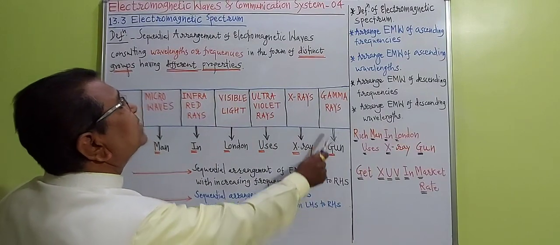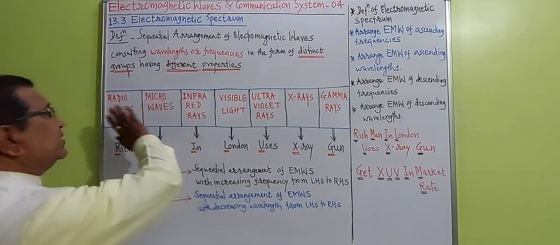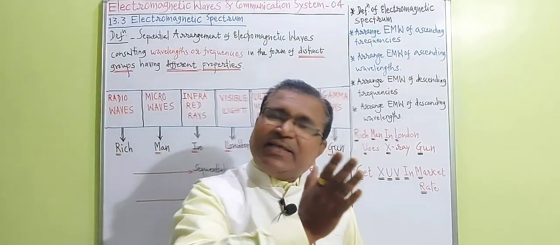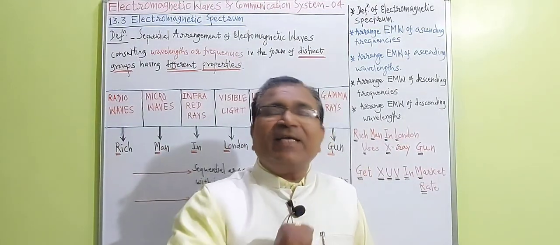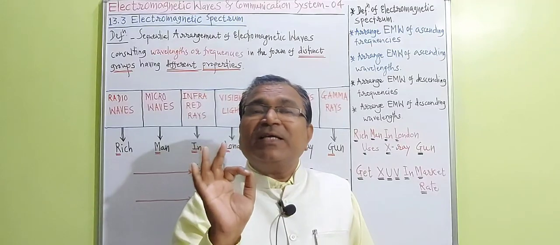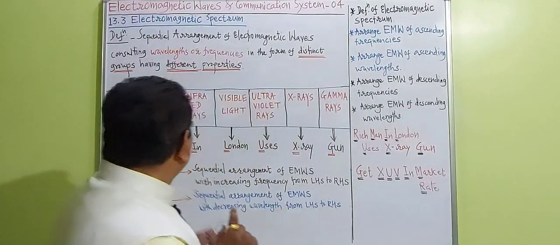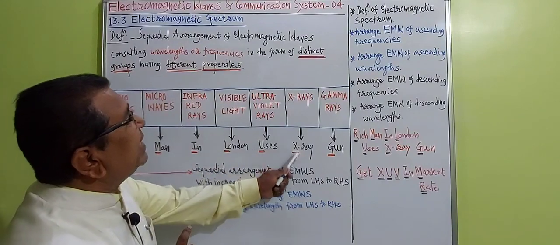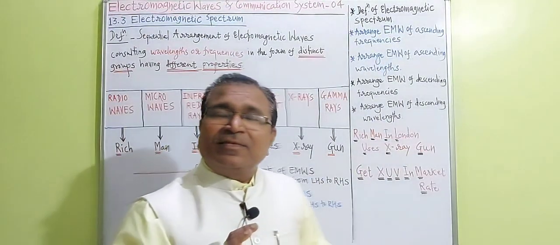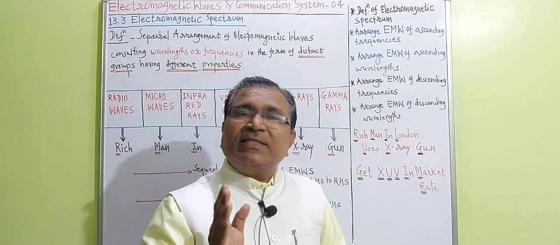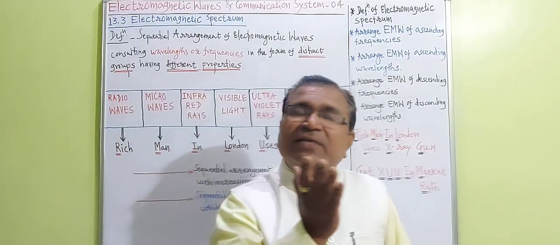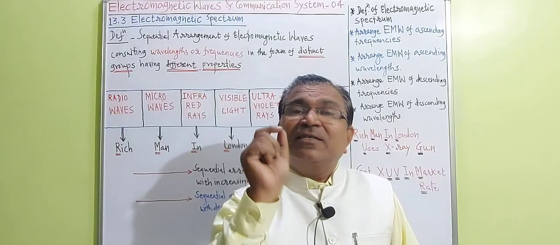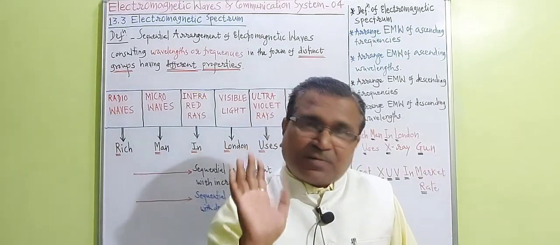G stands for gamma rays. In this way, all electromagnetic waves are systematically and sequentially arranged by making use of the sentence: Rich man in London uses X-ray gun. This sequential arrangement of all electromagnetic waves, we call the electromagnetic spectrum.